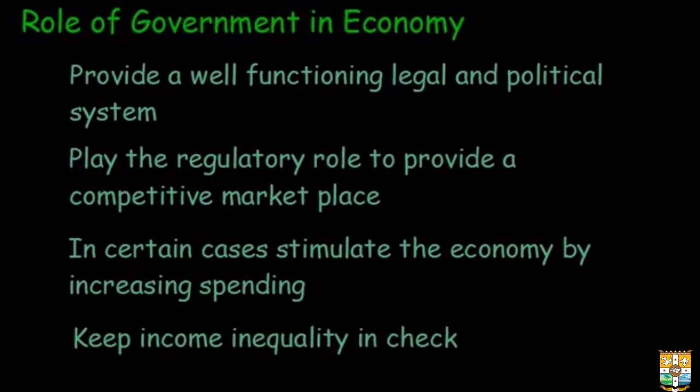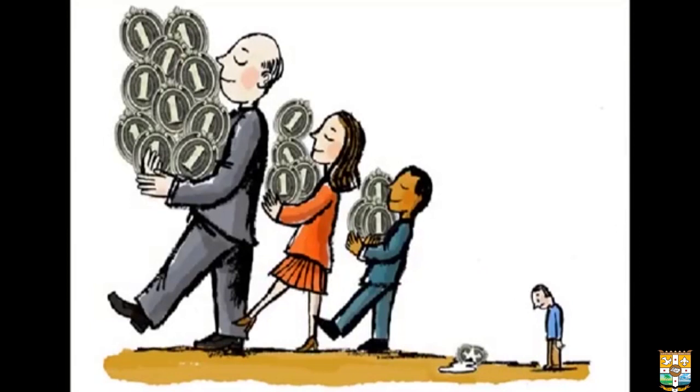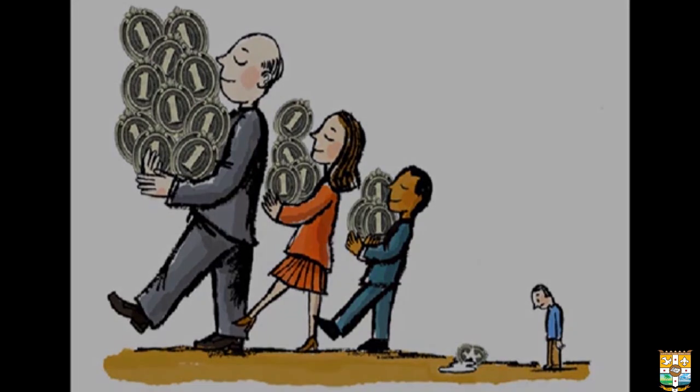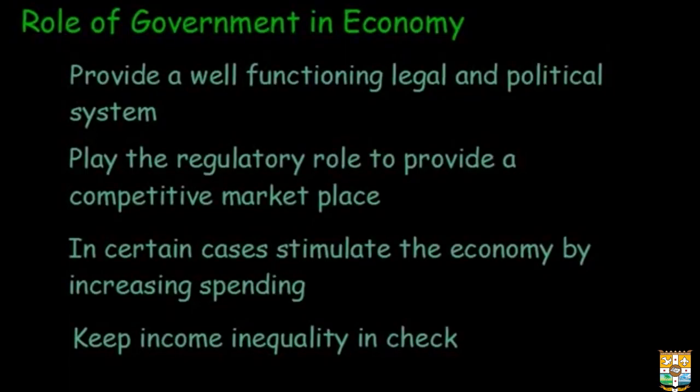The government also has the onus of trying to keep income inequality in check. Great disparity in income levels within a particular society can lead to a certain amount of unrest. If there's a large population which has very little resources or very little wealth, and a very small minority population which has huge amounts of wealth and resources, that can lead to political instability.